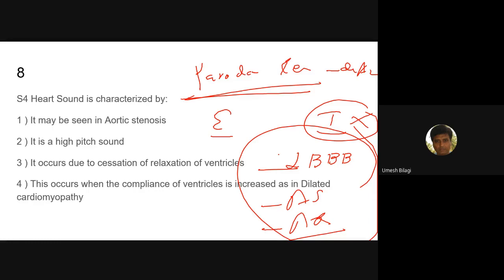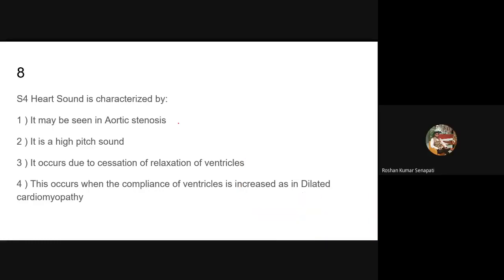Anything? Any question? What was your doubt? Now you asked something about S4. Sir, I think option three is the most appropriate. Actually, I would go for this one rather than that, if there's only one answer.